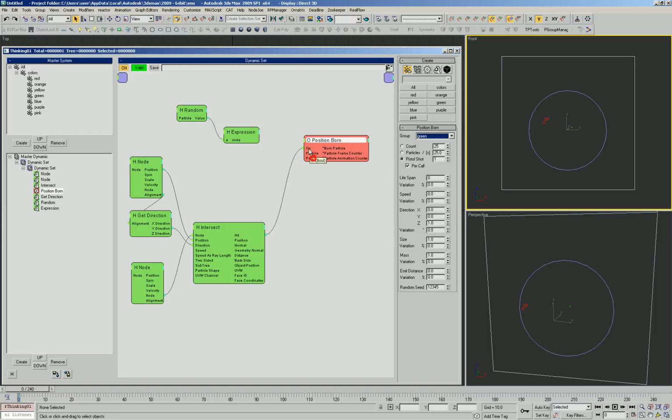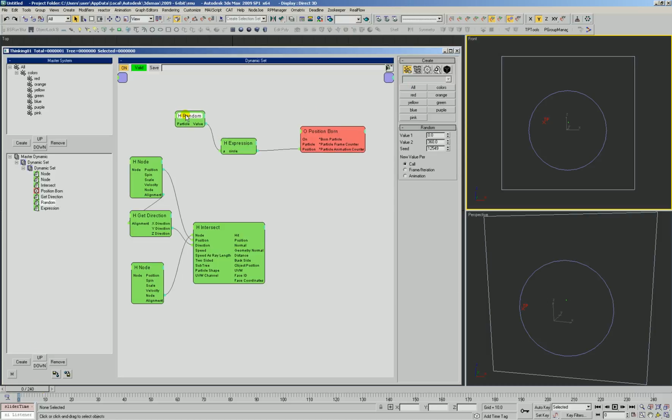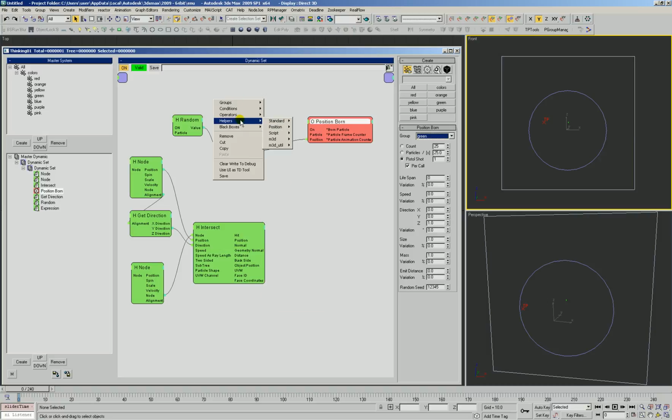Let's reconnect this so we can see what that's doing. Let's set our random to per call, and then throw an iterator in here to generate a whole bunch of samples.